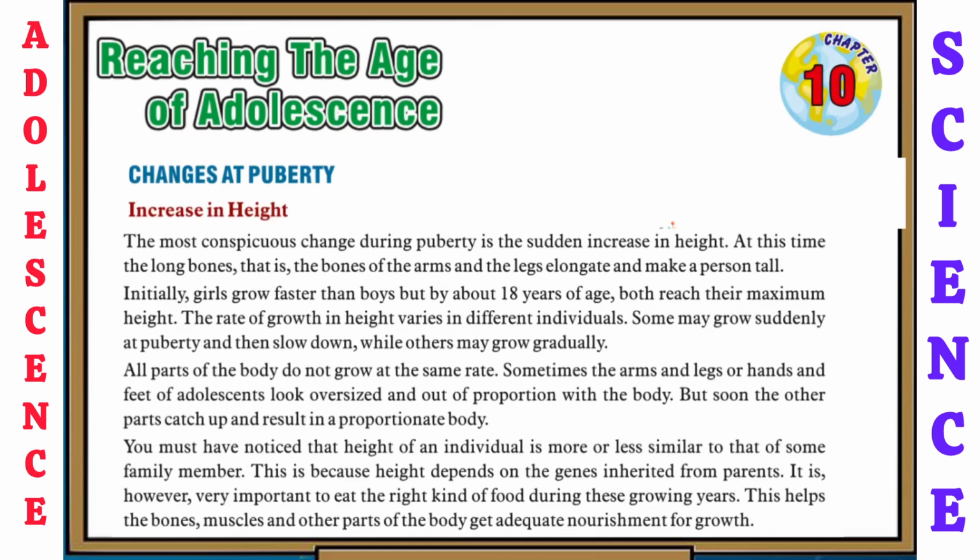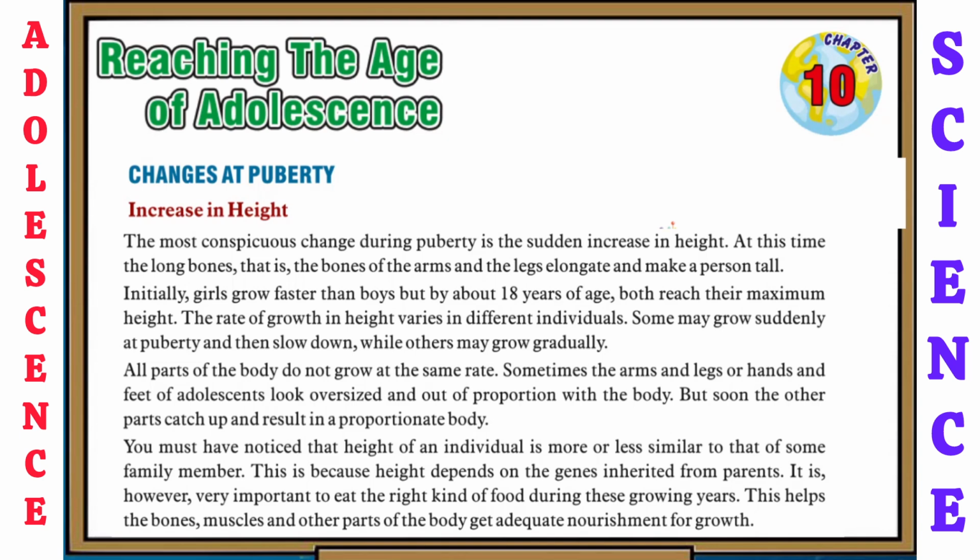So now let's see the changes at puberty. So the first change is increase in height. The most conspicuous change during puberty is the sudden increase in height. At this time, the long bones, that is the bones of the arms and the legs, elongate and make a person tall. Initially, girls grow faster than boys, but by about 18 years of age, both reach their maximum height.